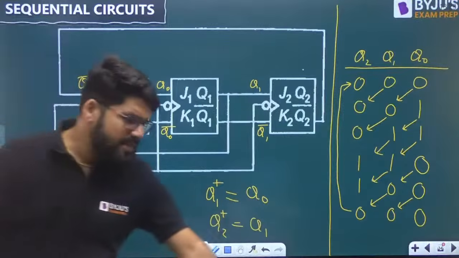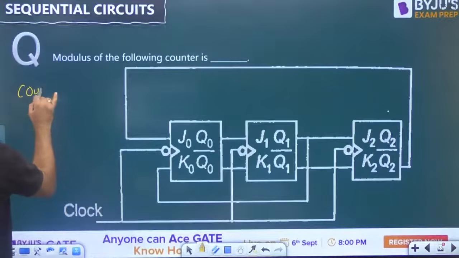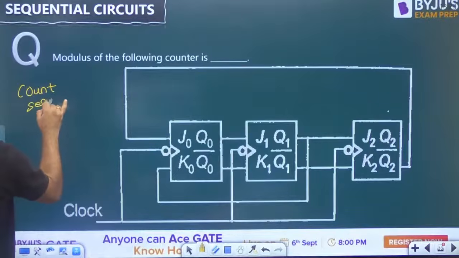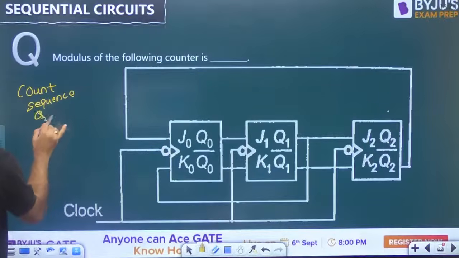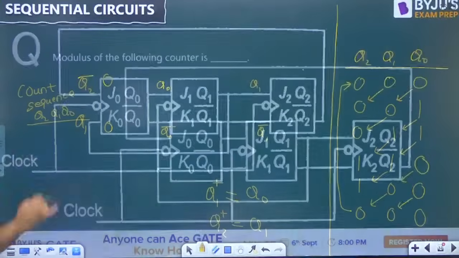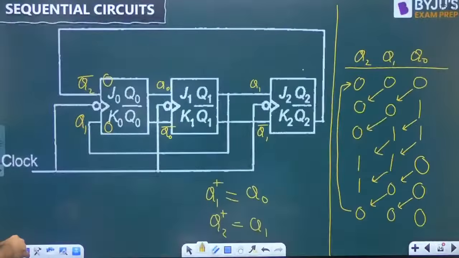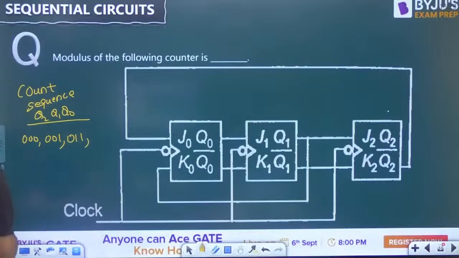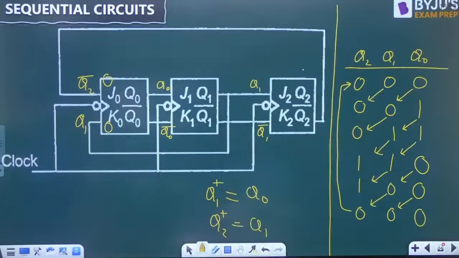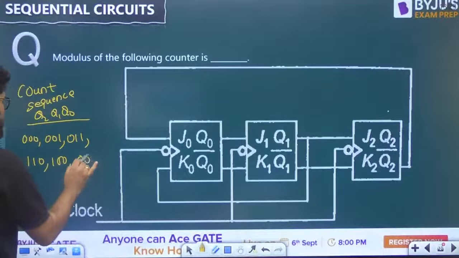So what is the count sequence and what is the mod number? The count sequence Q2, Q1, Q0 is 0 0 0, 0 0 1, 0 1 1, 1 1 0, 1 0 0, and 0 0 0. That is back. So it is back to 0 0 0.